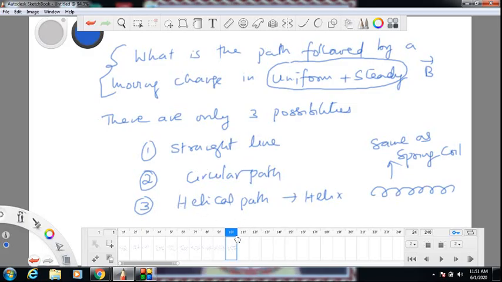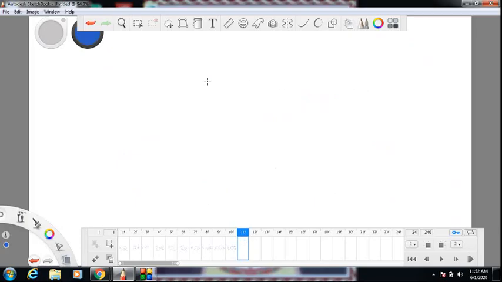Now let's go to the motion of a charge moving in a uniform and steady magnetic field in a straight line. I am discussing each of these cases when they are possible. Straight line: see, if the magnetic field is pointing to the right, and I take a charge and throw it to the right, now here V is parallel to B, which means V cross B is 0.